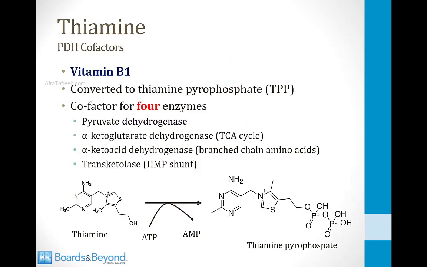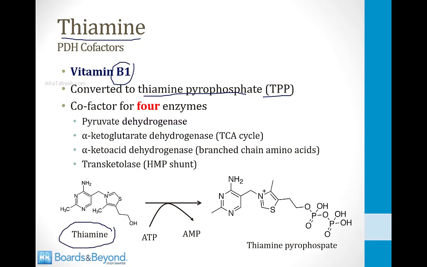So now let's talk about those cofactors for the PDH complex in a little more detail. The first one we'll discuss is thiamine. Thiamine is also called vitamin B1, and it's converted to an active form of the vitamin called thiamine pyrophosphate, or TPP, in the body. If you look down at the bottom of the screen on the left side, I've shown you the chemical structure of thiamine.